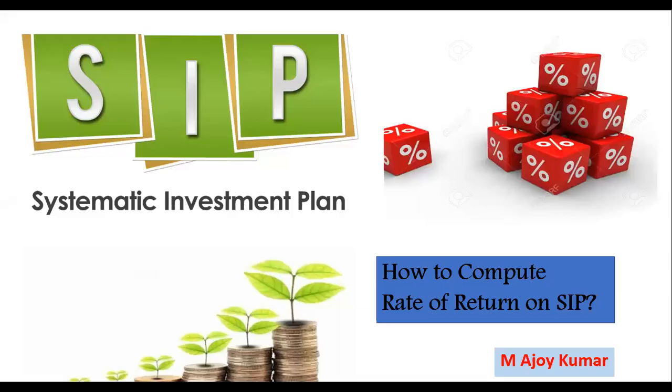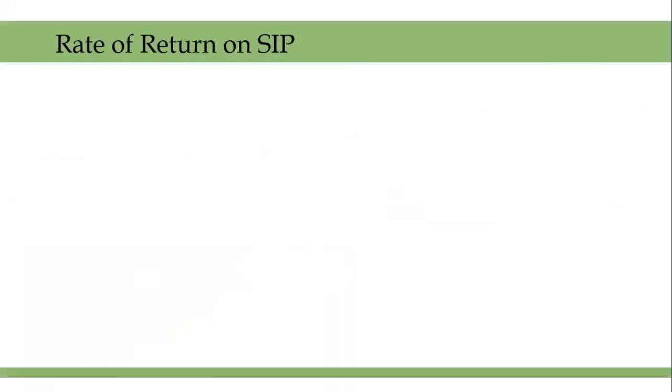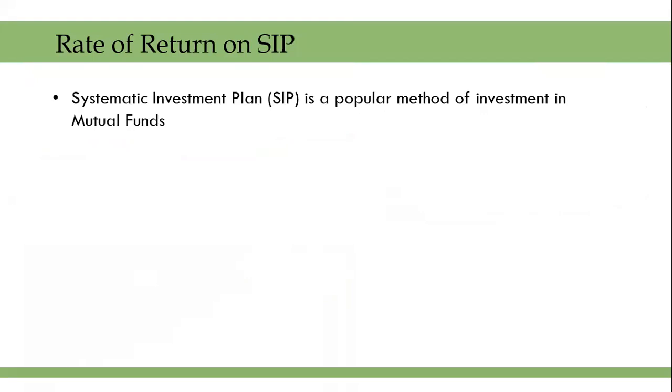Hello everyone. In this session, we are going to talk about computation of rate of return on systematic investment plan, which is very popularly known as SIP. Before we look at the calculation of rate of return, let us briefly try to understand what a systematic investment plan is. A systematic investment plan or SIP is a popular method of investment in mutual funds.